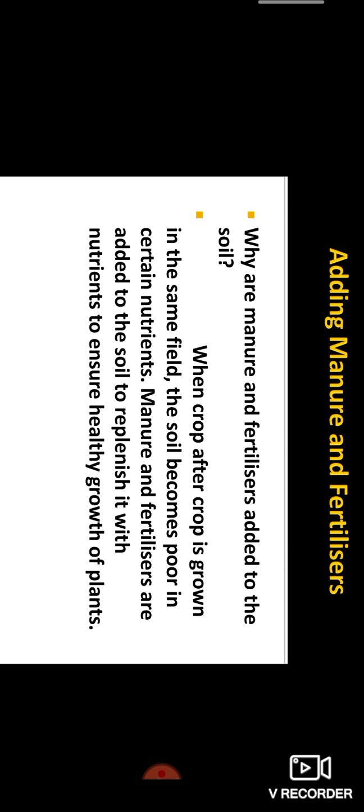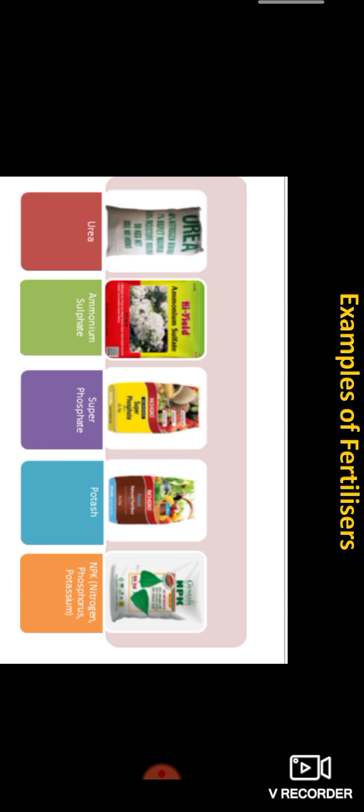Why are manure and fertilizers added to the soil? When a crop is grown repeatedly in the same field, the soil becomes poor in certain nutrients. Manure and fertilizers are added to replenish it with nutrients to ensure healthy growth of plants. Okay, dears, examples of fertilizers: urea, potash, ammonium sulfate, nitrogen, NPK, superphosphate.